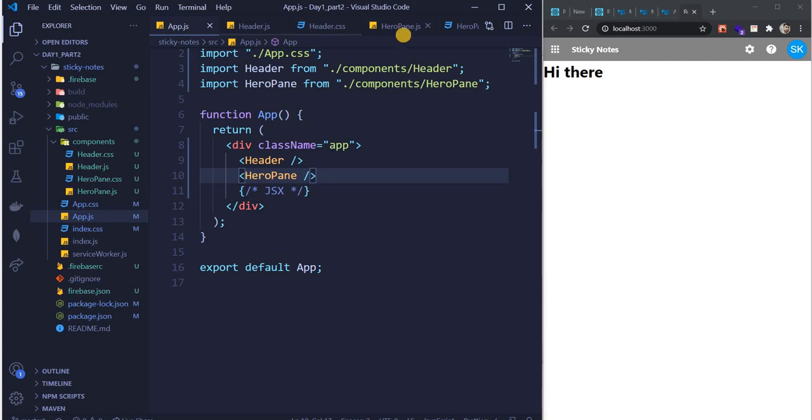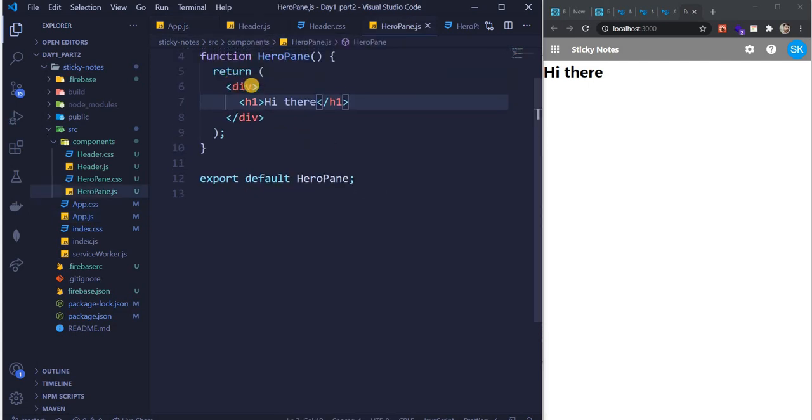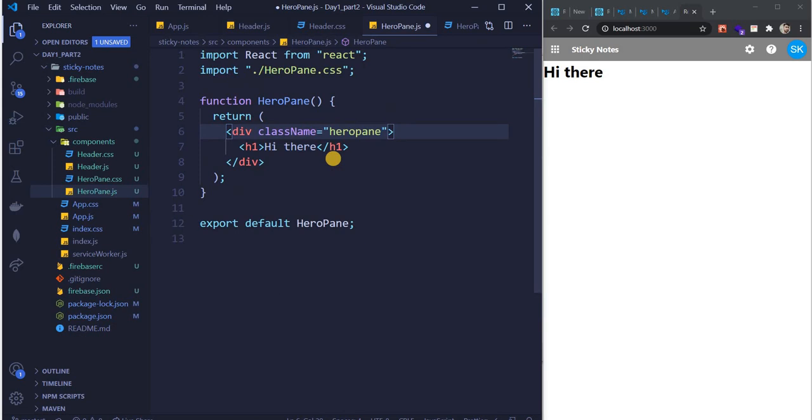Let's just go to heropane.js. Over here, same BEM naming convention, so the class name is hero pane. You can give hero capital P-A-N-E, but keep it small because the whole name is hero pane.